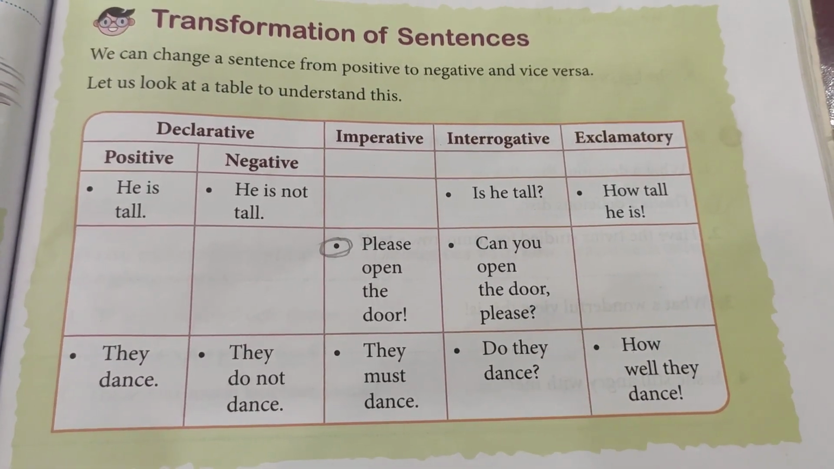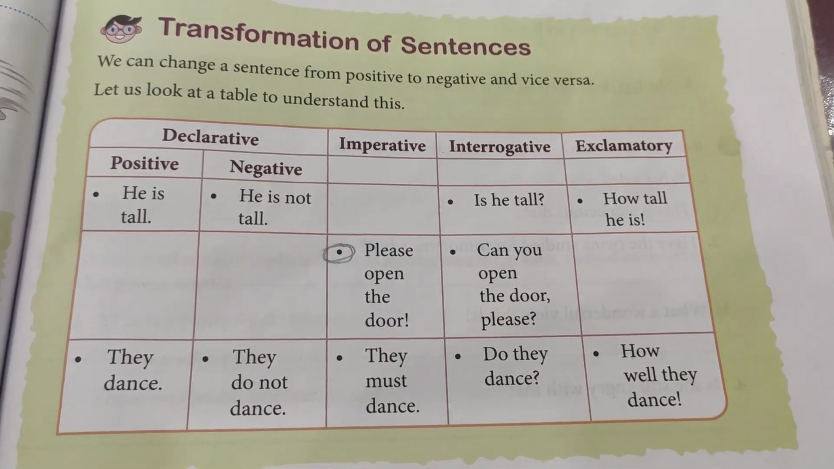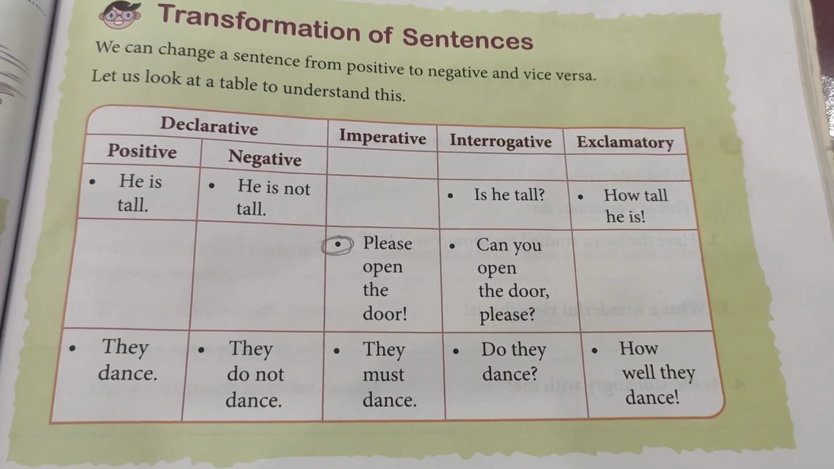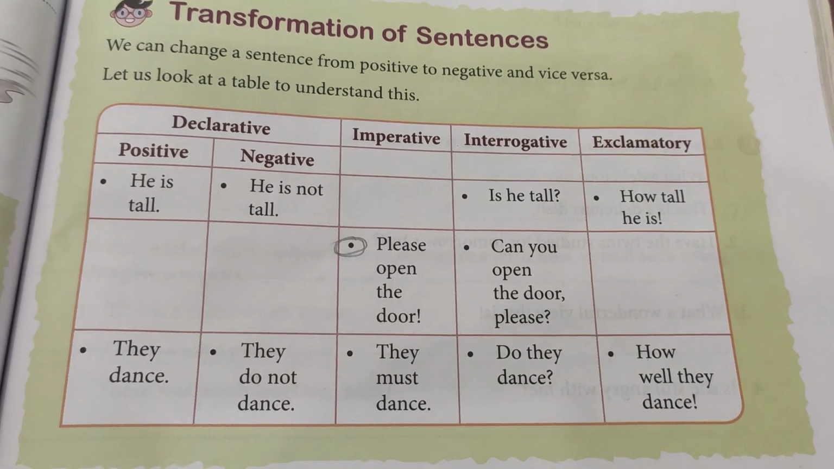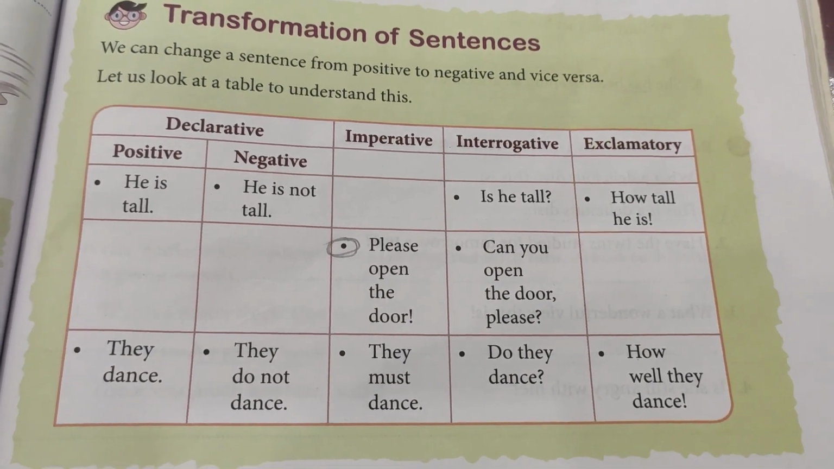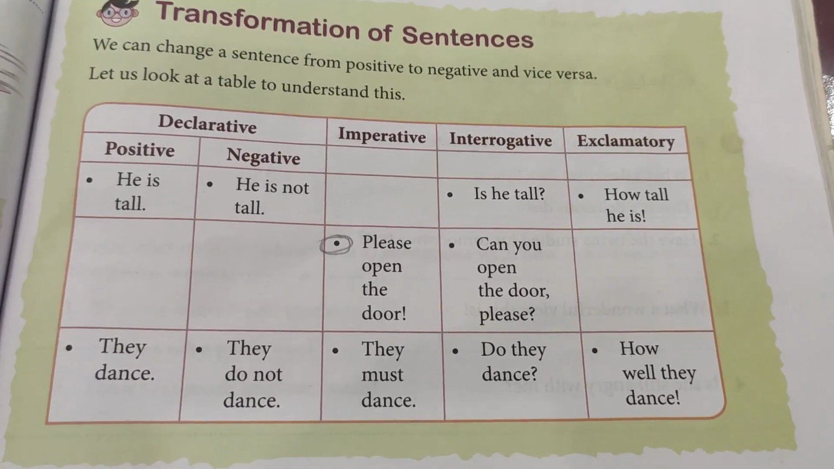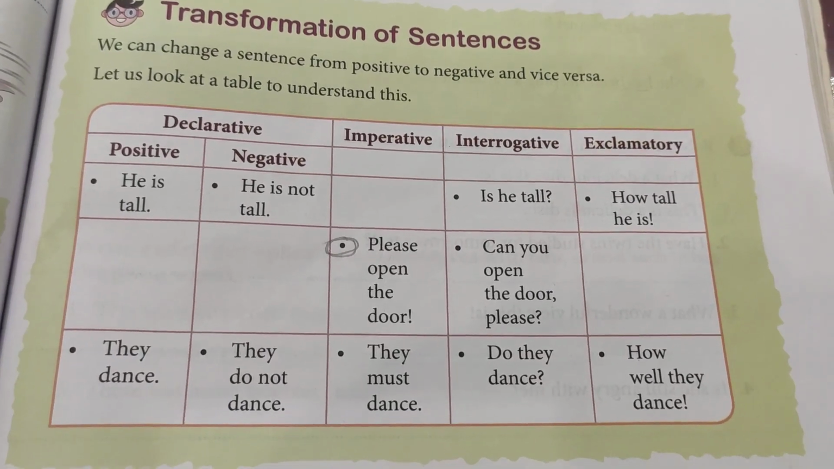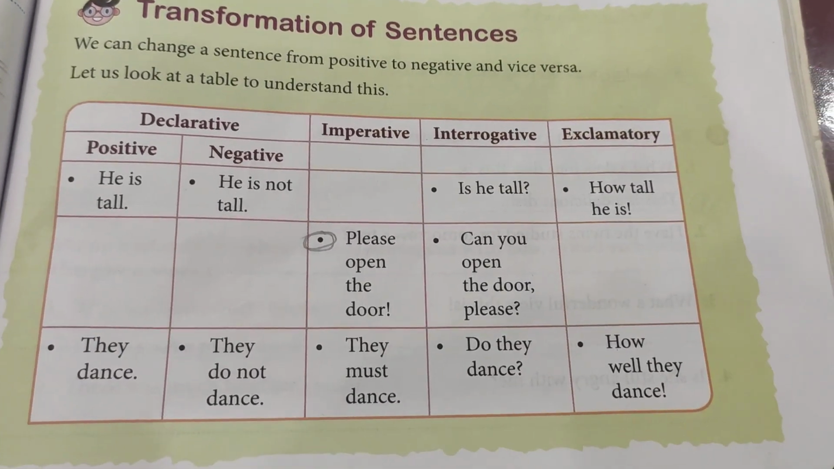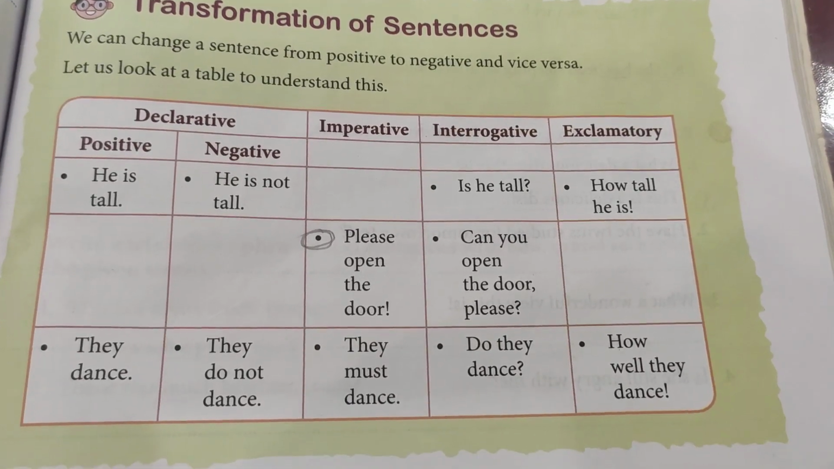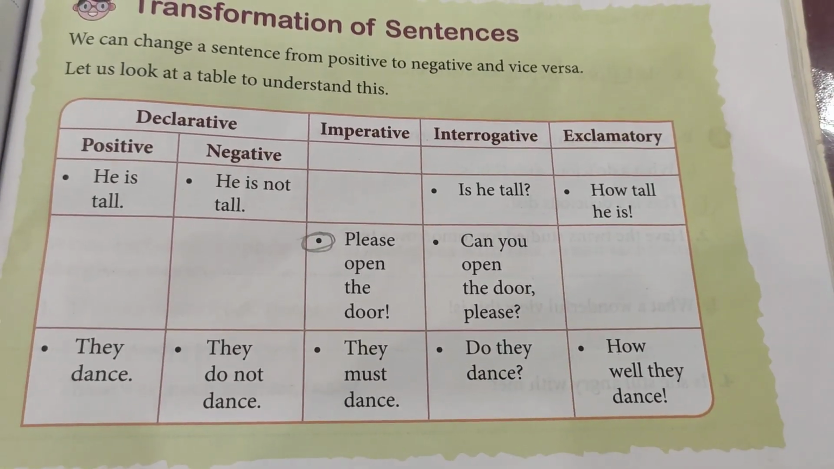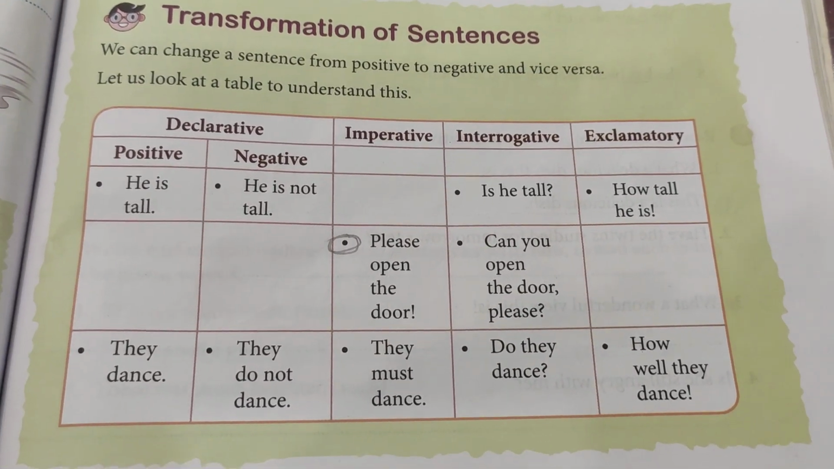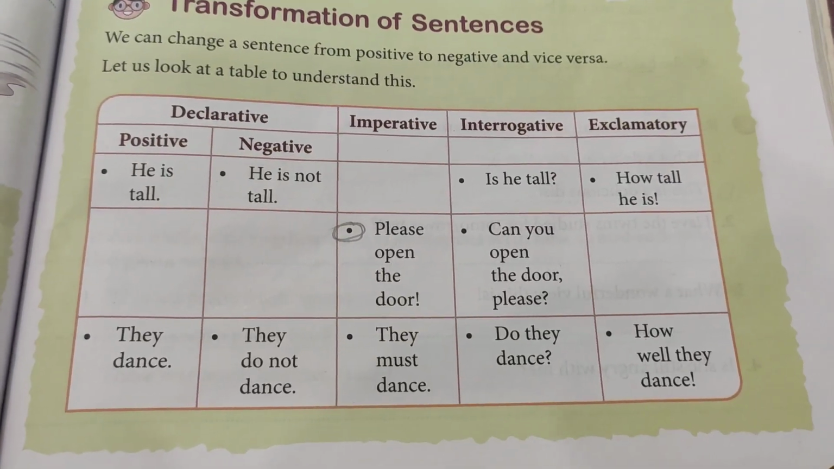How well they dance. So when you say an exclamatory sentence, your tone differs. That's what makes it exclamatory. And of course, the interrogative sentence ends with a question mark and the exclamatory sentence ends with an exclamation mark. I hope it's clear. It's very important to note that a question mark for an interrogative sentence and an exclamation mark for an exclamatory sentence is necessary, it is a must. I hope transformation of sentences is also clear to you.